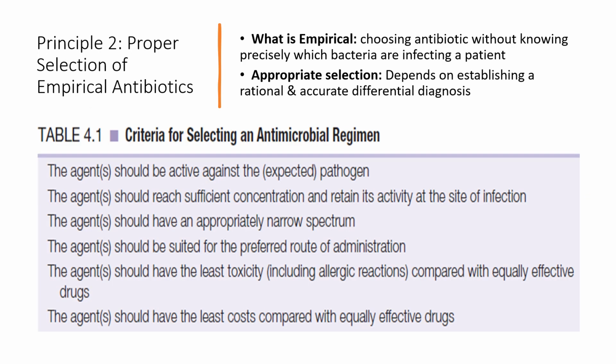So there should be criteria for the proper selection of empirical antibiotics. Empirical means choosing without culture, without knowing which bacteria or its sensitivity. Now it depends upon establishing a rational and accurate differential diagnosis. Criteria for selecting the antibiotics: the antibiotic should be active against the pathogen. It should reach a sufficient concentration at the site of infection. It should have an appropriate narrow spectrum. It should be suited for the preferred route and should have the least toxicity. It should have the least cost.